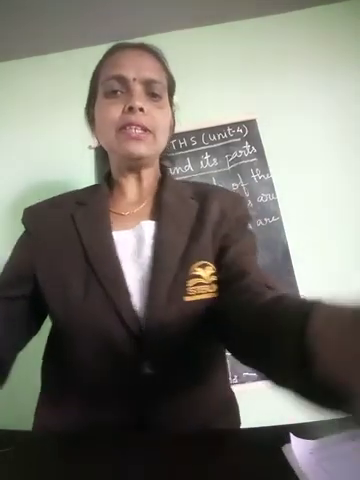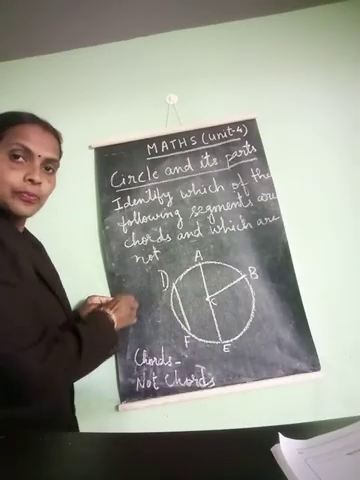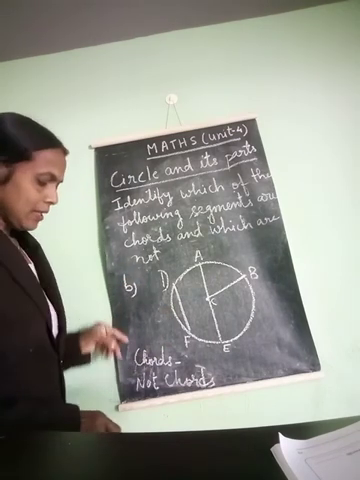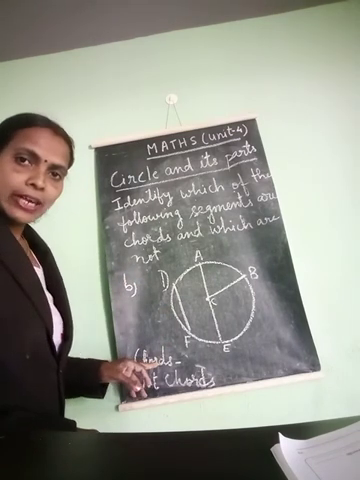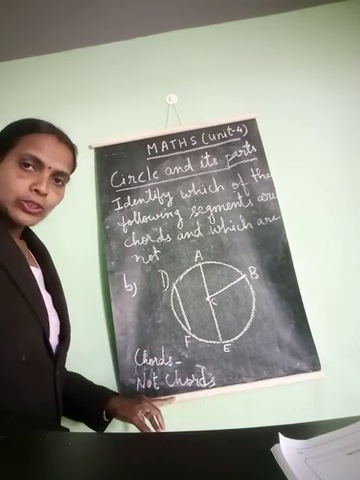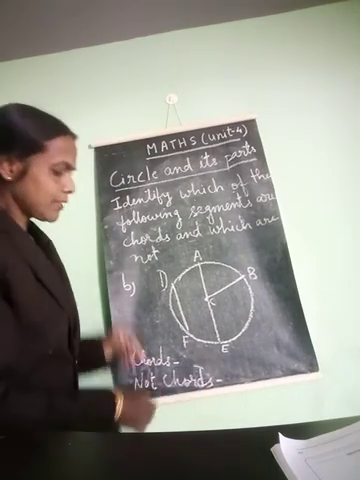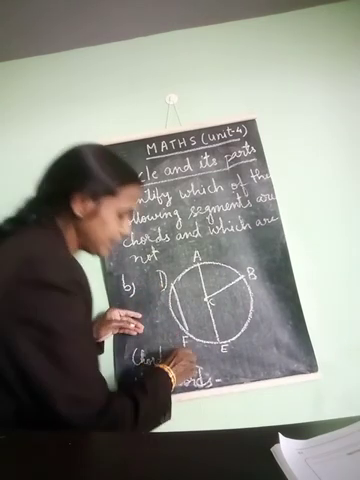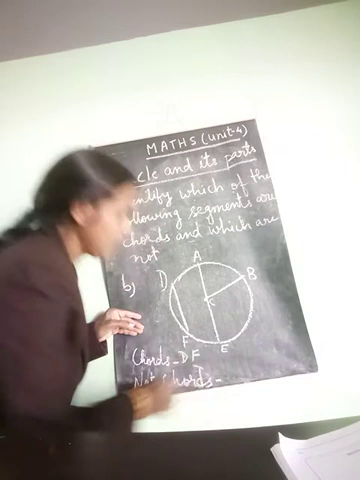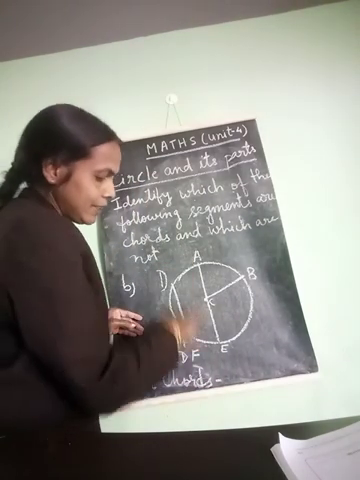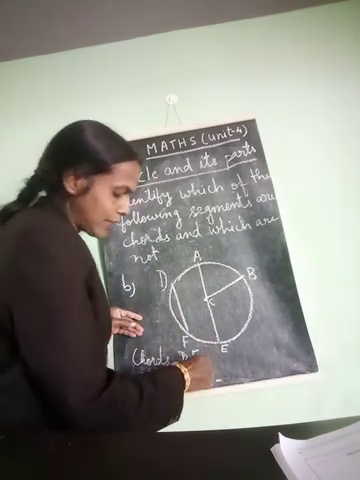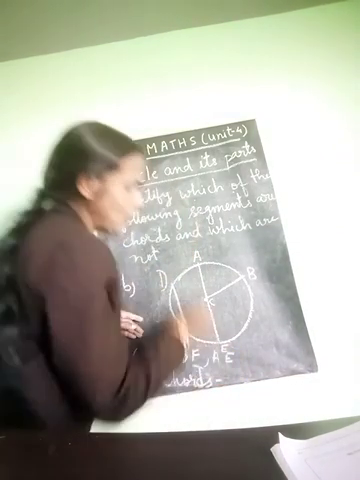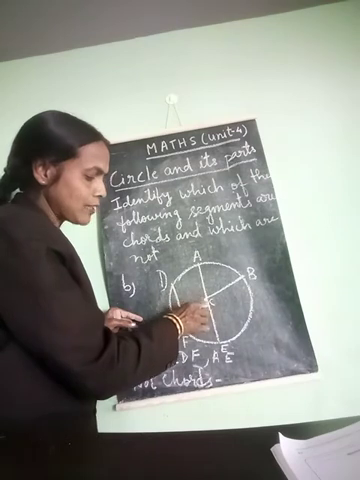Now see another picture. This is figure B. Here also you have to identify the chords and write here, and which are not chords you have to write here. Here which are the chords? DF. It is a chord. So write here DF. AE is also a chord. So write here AE because it is joining 2 points on the circumference, passing through the center of the circle.